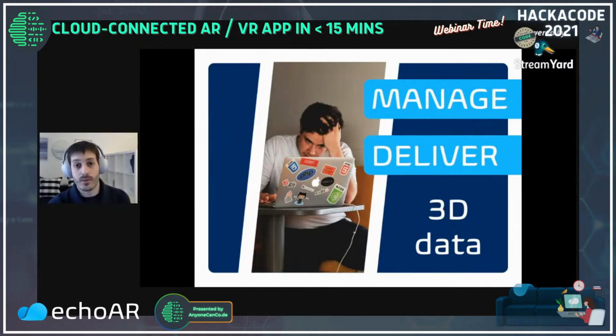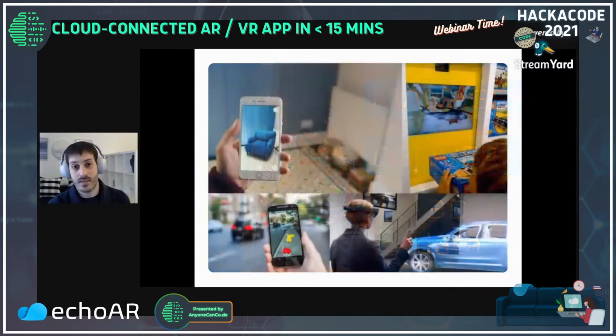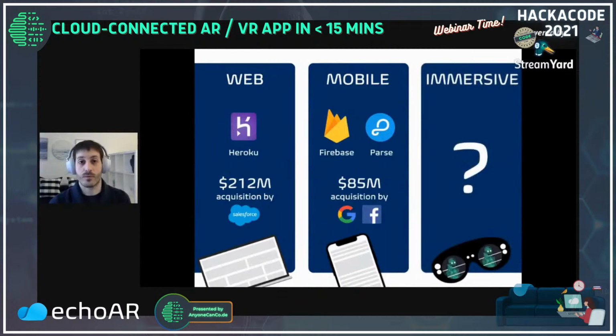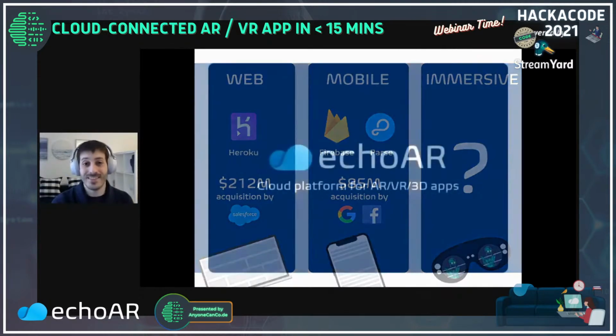And when talking to other developers who are building AR, VR applications for retail and shopping and data visualization in games, they all said the same thing. There is no easy way to manage and deliver 3D data, even with all these amazing use cases. But if you think about it, that problem was solved for 2D data. If you want to build a website, you can use something like Heroku as your cloud platform. If you want to build a mobile app, you can use Parse or Firebase as your backend as a service. So we went from web to mobile to this new type of technology, which is AR, VR, MR, XR, 3D, immersive, call it whatever. And the question has to be asked, who's going to build that cloud platform for this new type of content? And you guessed it, that's echoAR.